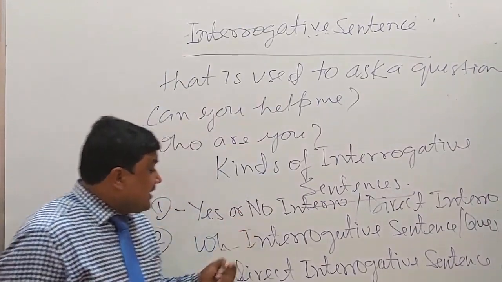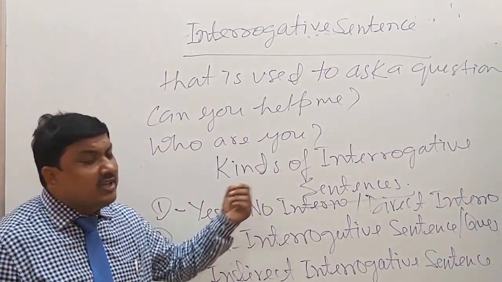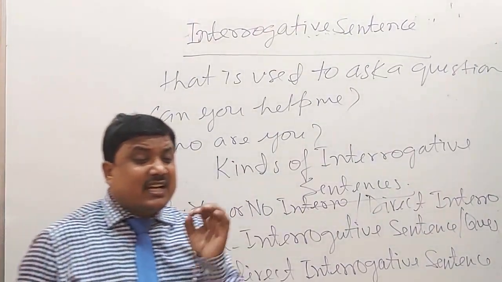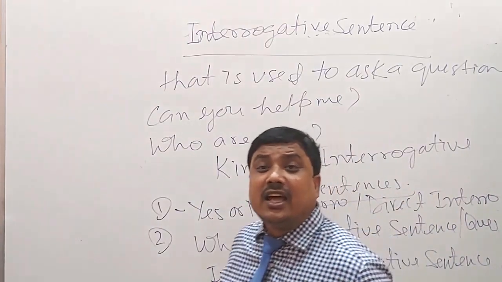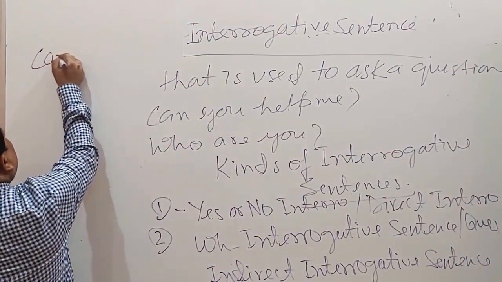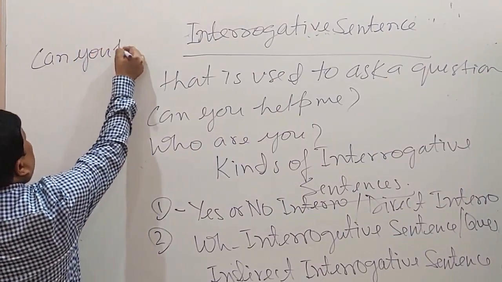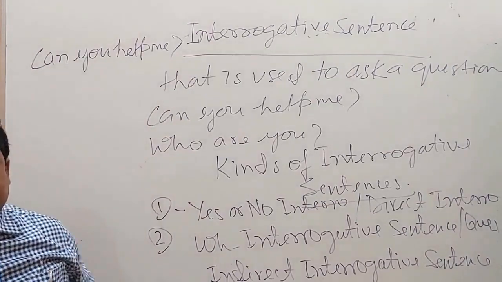There is one special point about it. This kind of interrogative sentence always begins with a helping verb. As I am writing here, can you help me?